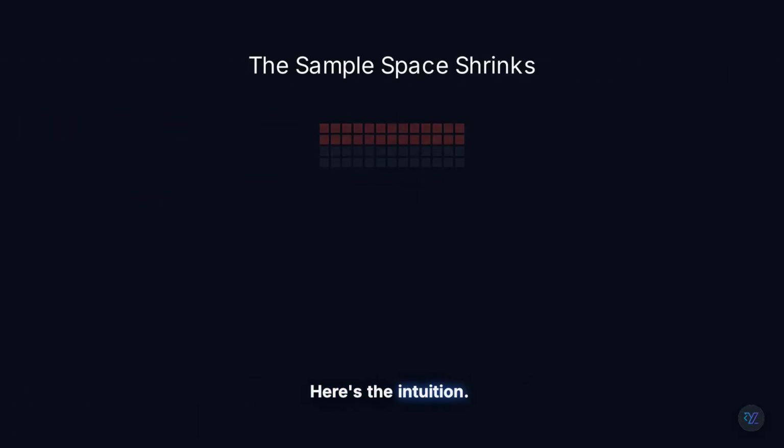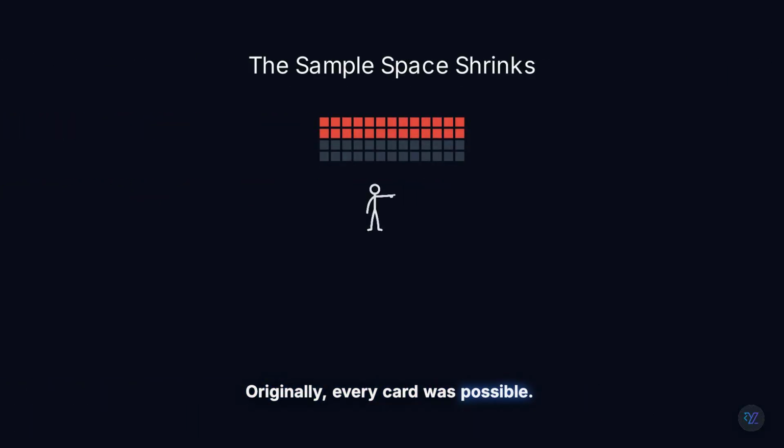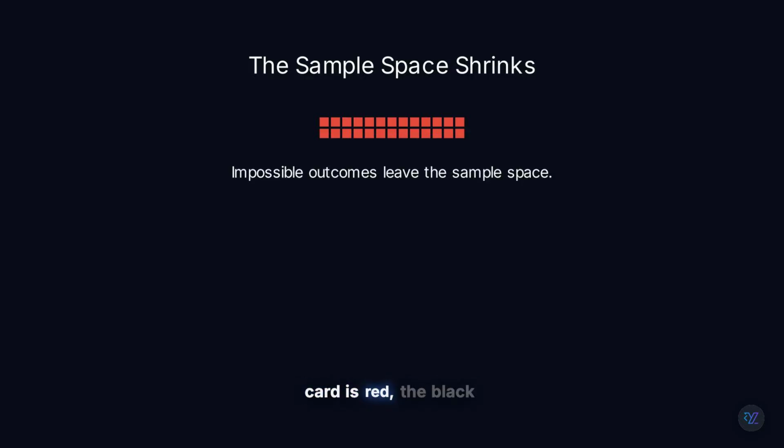Here's the intuition. Originally, every card was possible. But once we learn the card is red, the black cards are impossible. They no longer belong to our sample space. Conditional probability doesn't change reality. It changes what outcomes are still possible. Every time new information arrives, your sample space becomes smaller.